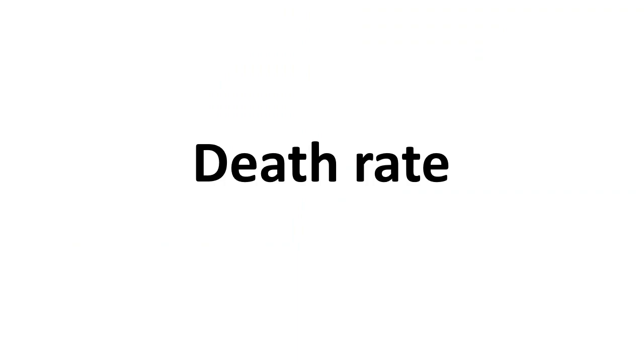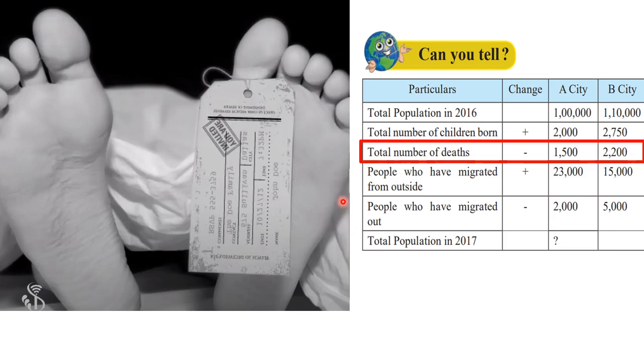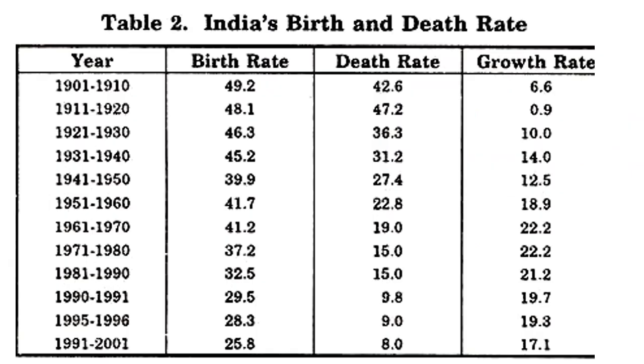Now let us understand about death rate. The total number of deaths per 1000 population in a region in a year represents the death rate of that region. So here, we can see how many people died per 1000 population in a year in this region. So the number of deaths per 1000 people in a year shows the death rate. And students, remember that if the birth rate is greater than the death rate, then the population increases.